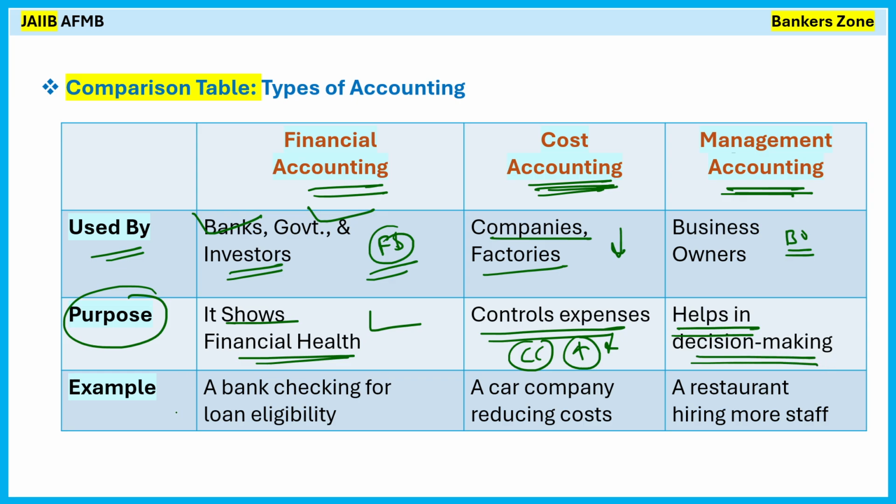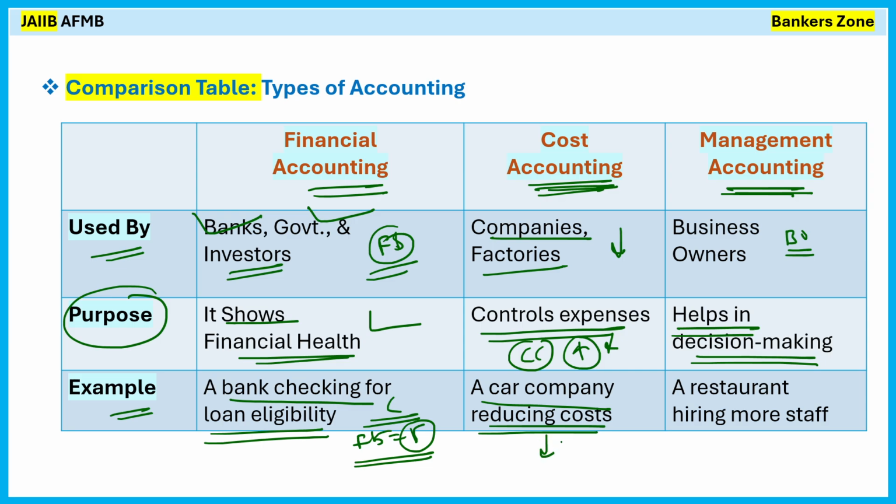Financial accounting example: a bank is checking the loan eligibility of the customer. The bank will check the CIBIL, and the bank will go through the financial statement of that particular company or enterprise to give the loan, right? An example for cost accounting is a car company reducing the manufacturing cost, which is cost cutting. An example for management accounting is simply a restaurant hiring more staff on weekends to manage the rush. Very easy.